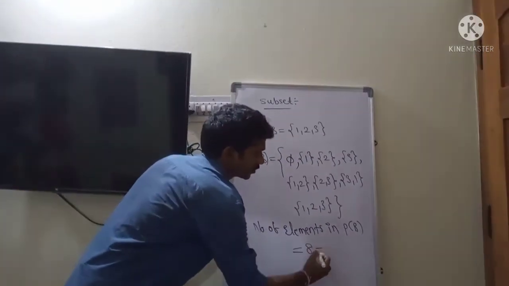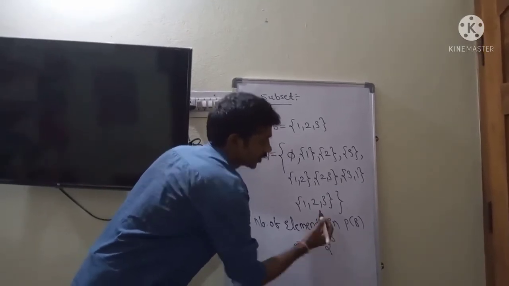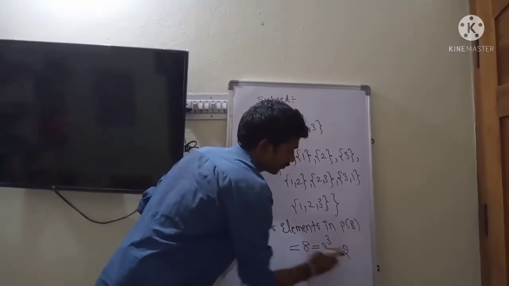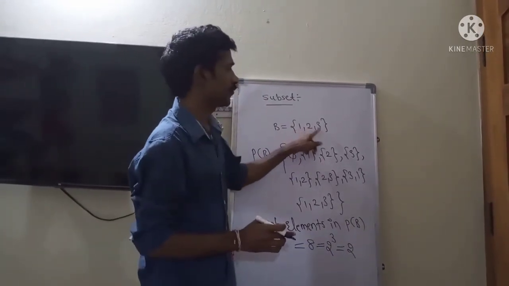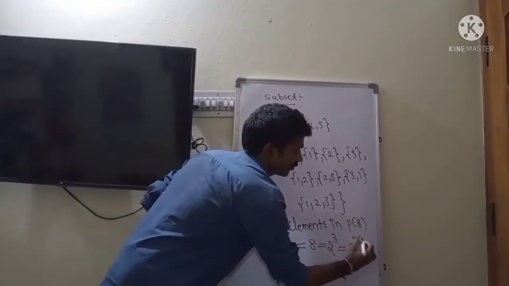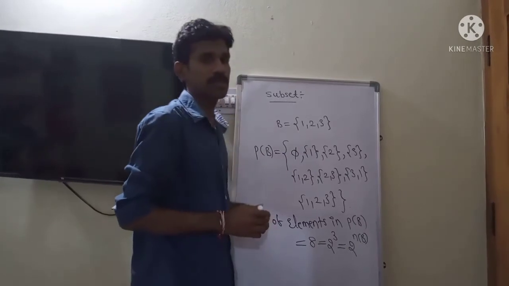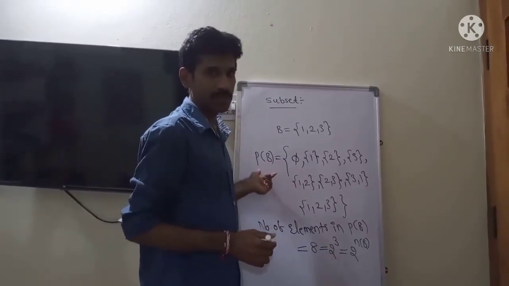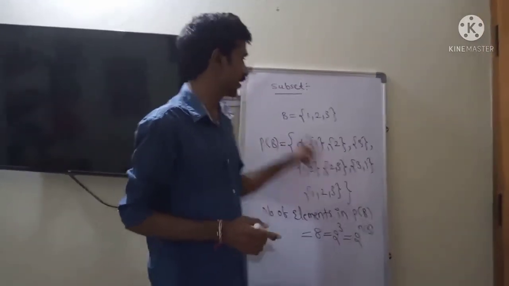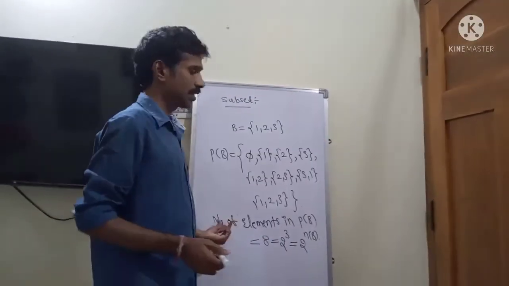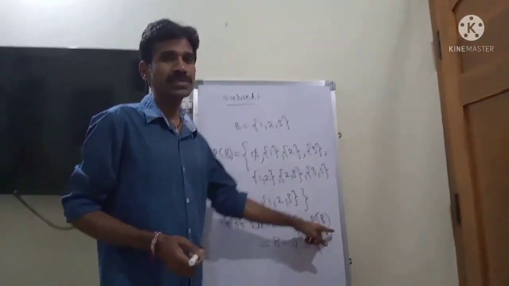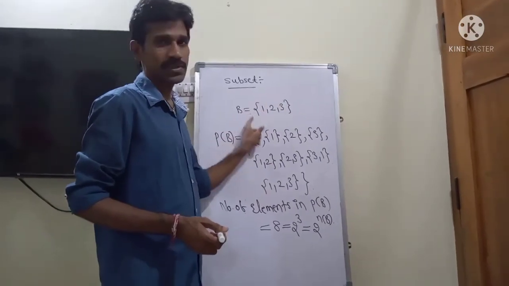So I can write it like this: it is 2 power 3. Here 2 power 3 is 8. Here 3 is the number of elements of B: 1, 2, 3. So the number of elements in the power set is given by the formula 2 power n of B, where n of B is the number of elements in the given set.